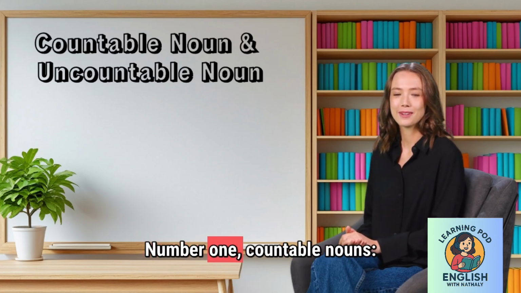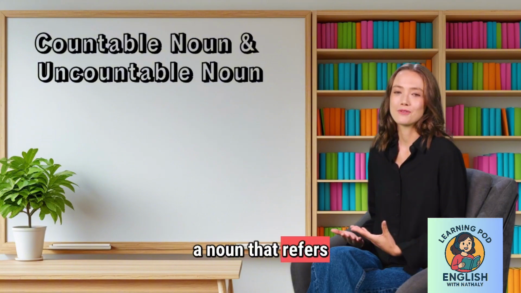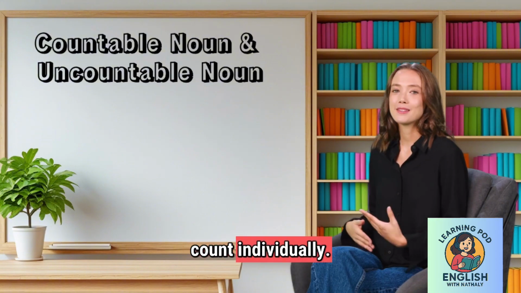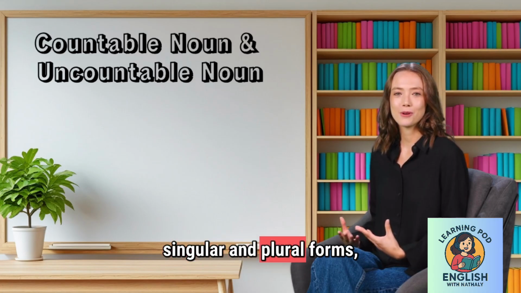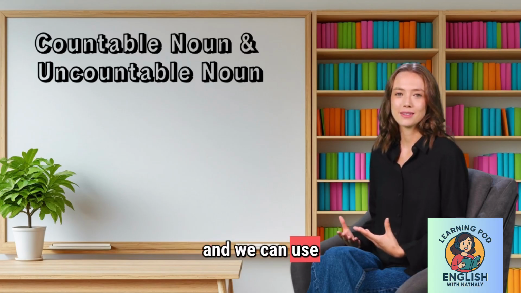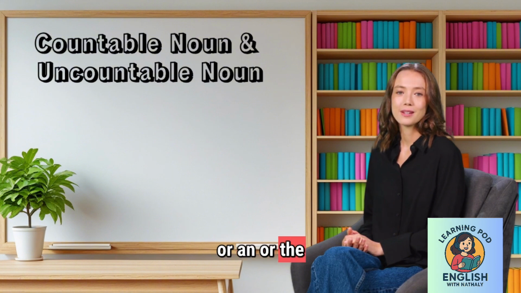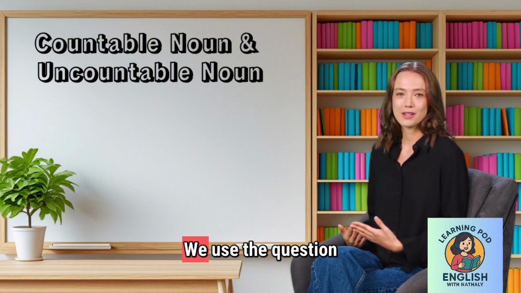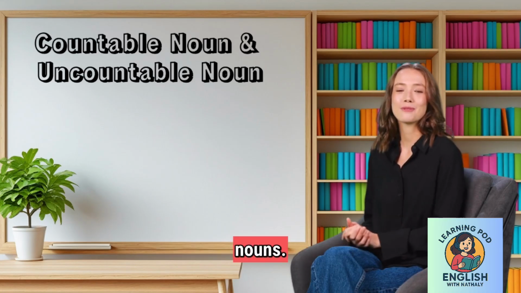Number 1. Countable nouns. A countable noun is a noun that refers to things we can count individually. These nouns have both singular and plural forms, and we can use numbers or articles, a, an, or the, with them. We use the question, how many, with countable nouns.